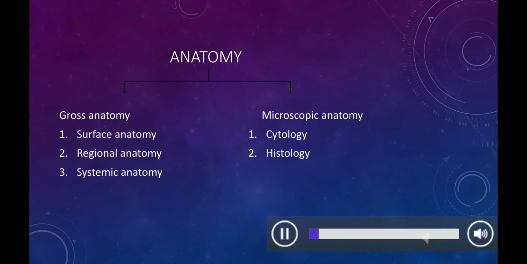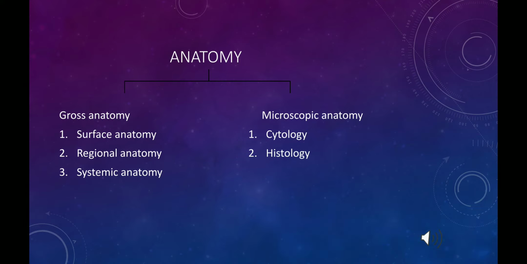So the next topic of discussion is branches of anatomy. Human anatomy is divided into two main branches. One is gross anatomy. Next is microscopic anatomy. Gross anatomy is divided into three different branches: surface anatomy, regional anatomy, and systemic anatomy. Microscopic anatomy is divided into cytology and histology. We will discuss all these topics separately.